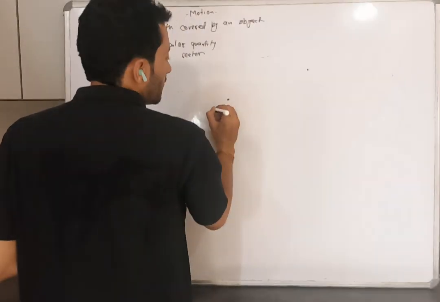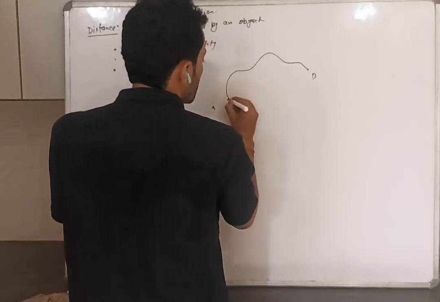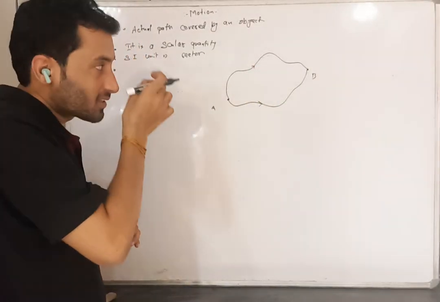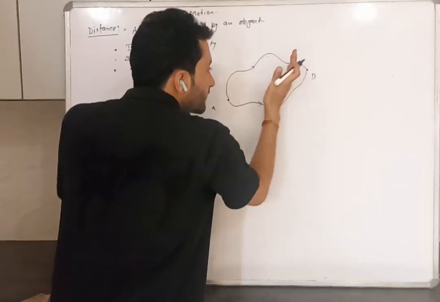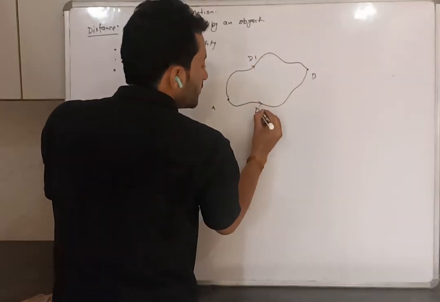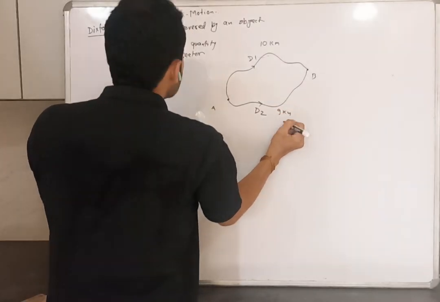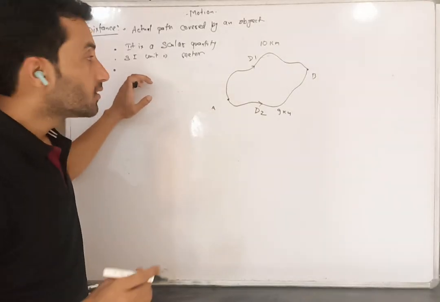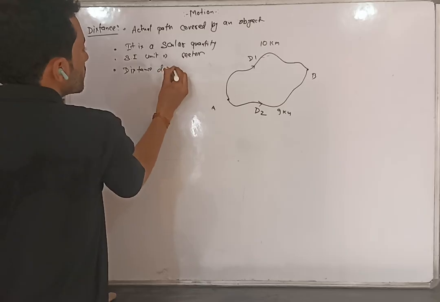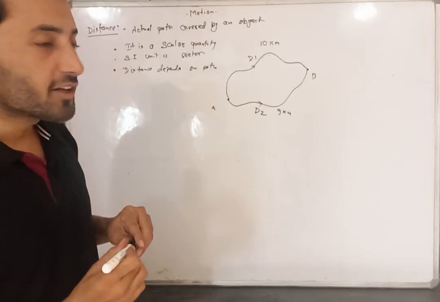Let's understand this. This is an object having a position A, B. If someone is going from this way to this way, do these two have the same distance or different distance? This path looks a little bigger, a little longer path. So distances D1, D2. Let's suppose this is 10 kilometer, this is 9 kilometer. So distance depends on path. So I can write distance depends on path.